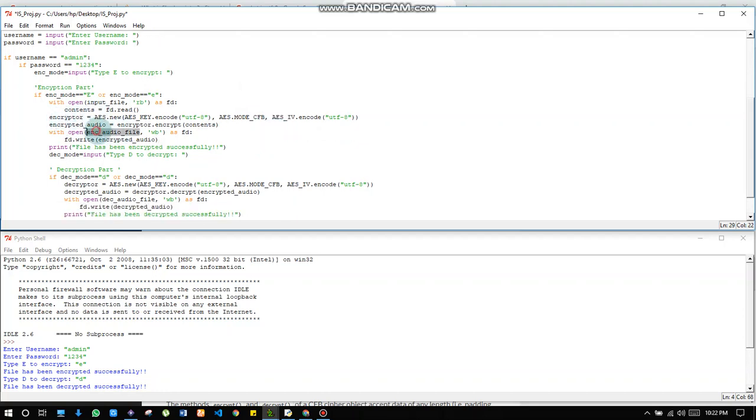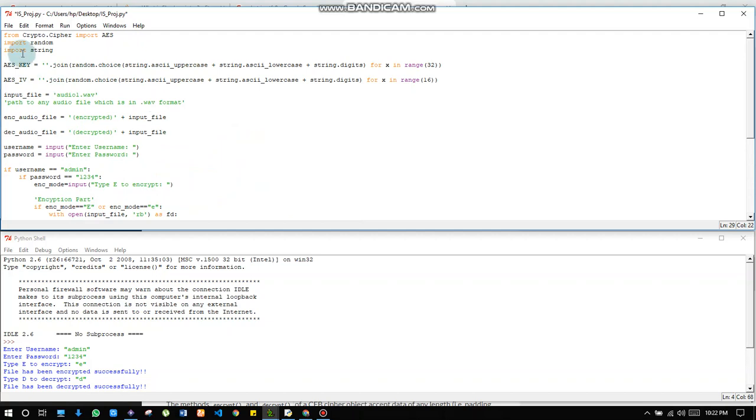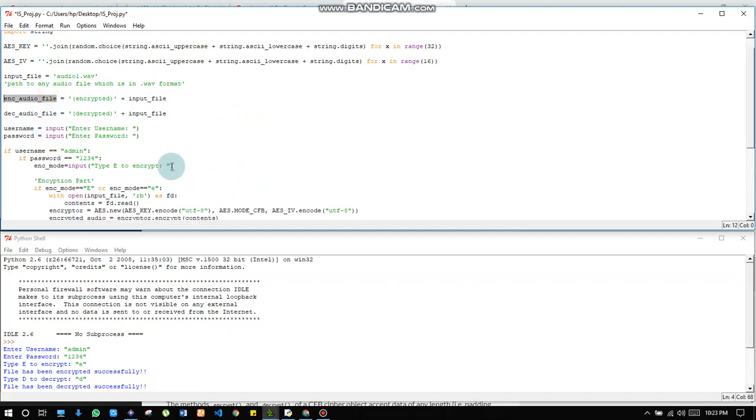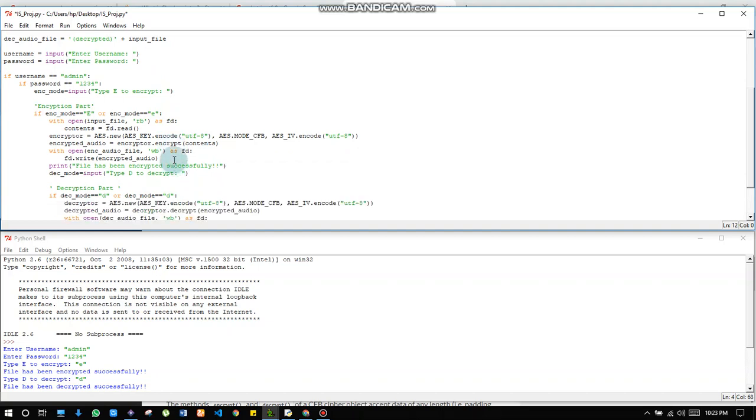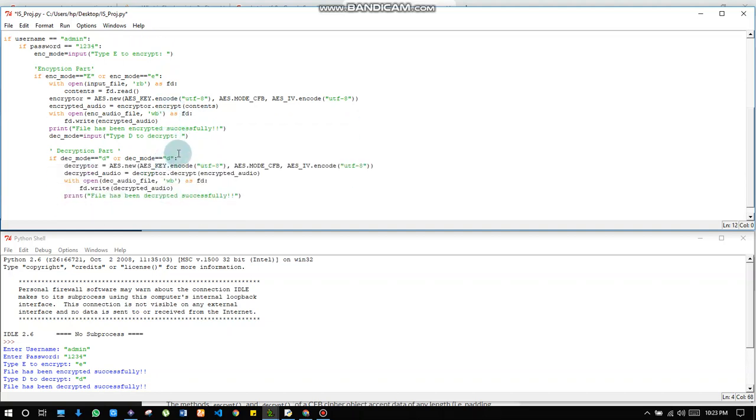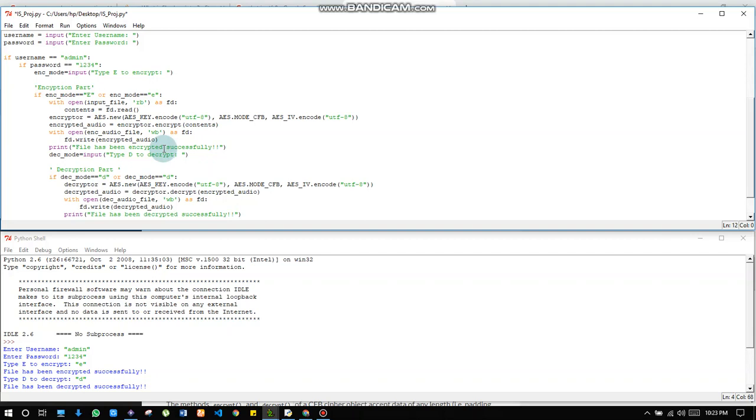then this encrypted audio file, this is mentioned here like this, and the reason of using this file is that the program will be writing its encrypted version in that particular file, which I opened here with WB. Again, as RB is read byte, W is write byte, so that a new file will be made which will be named as encrypted, and we will use it.